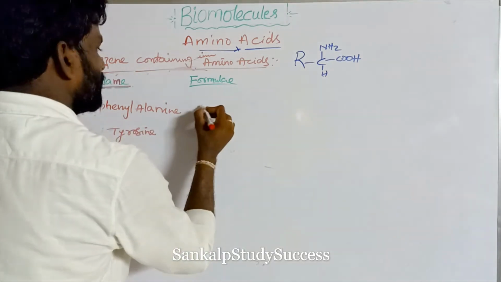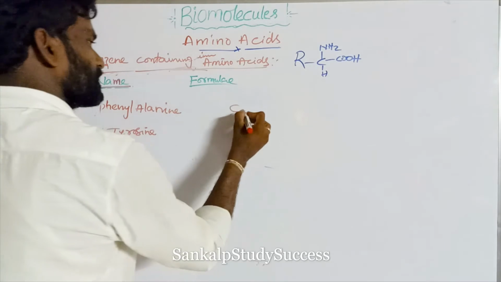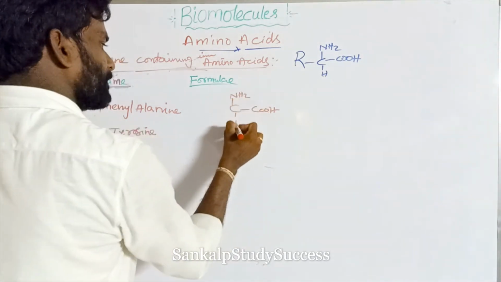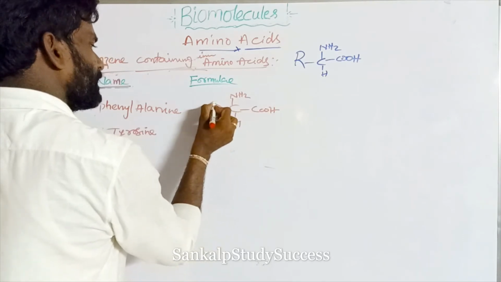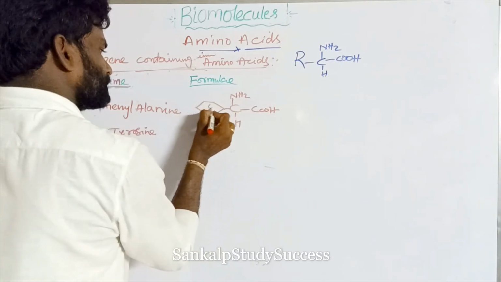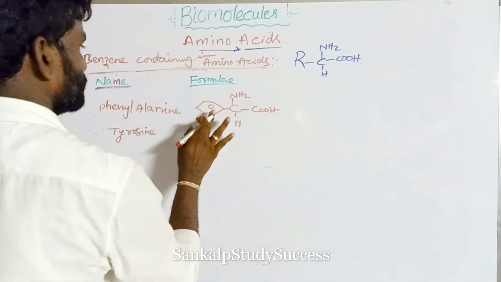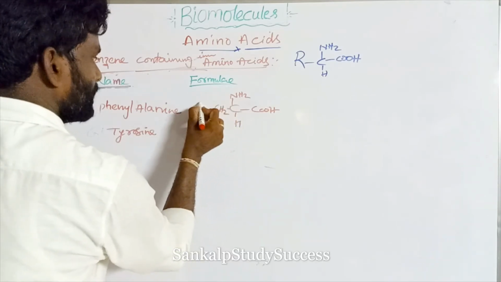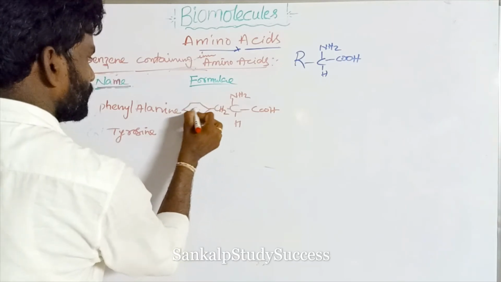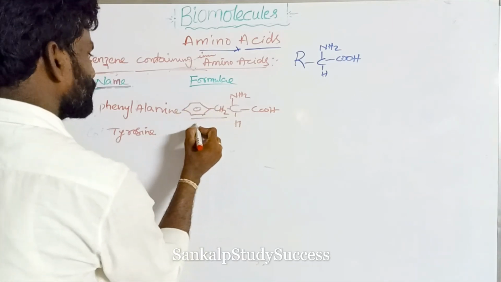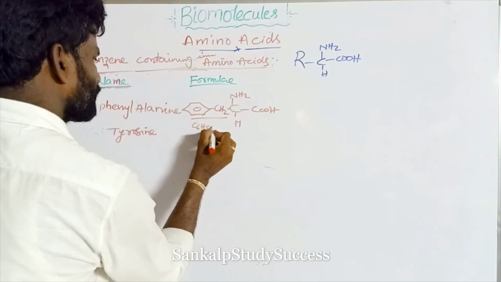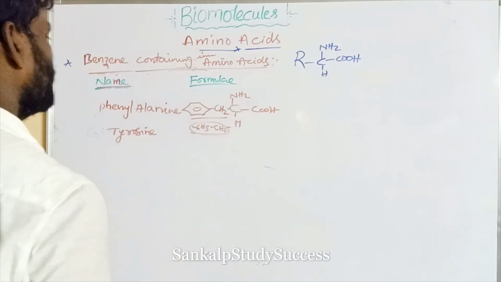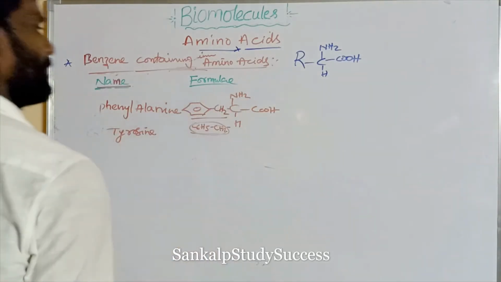So phenylalanine. This is the general structure. R can be written as CH2 with a benzene ring. This is the phenyl group, also written as C6H5CH2. So both are the same. This is phenylalanine.